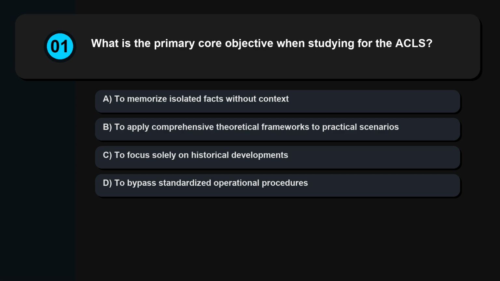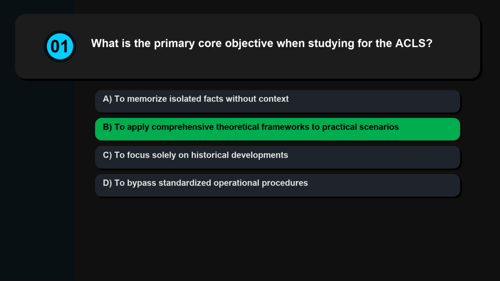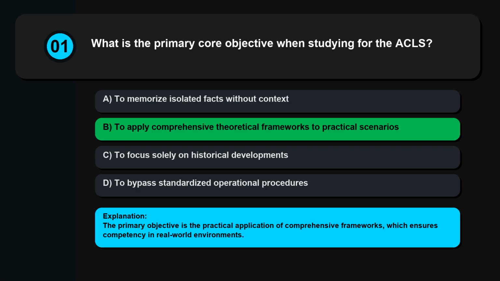Question 1. What is the primary core objective when studying for the ACLS? To memorize isolated facts without context. To apply comprehensive theoretical frameworks to practical scenarios. To focus solely on historical developments. To bypass standardized operational procedures. The primary objective is the practical application of comprehensive frameworks, which ensures competency in real-world environments.